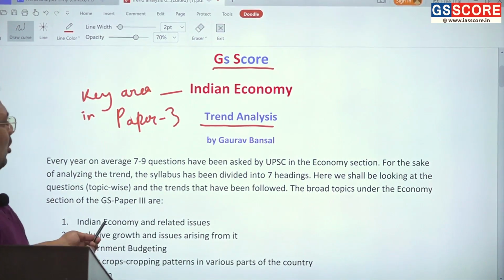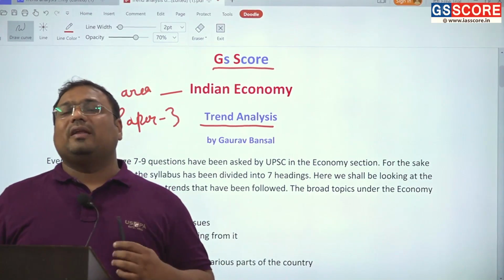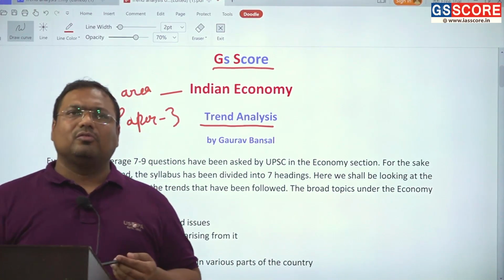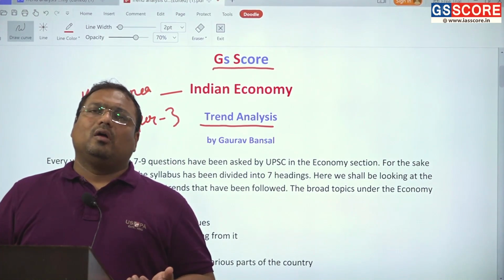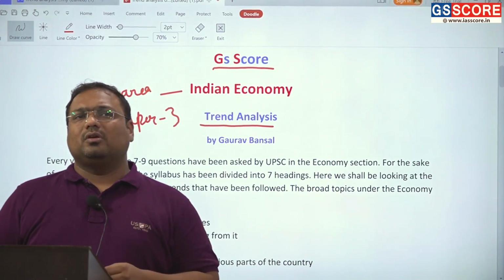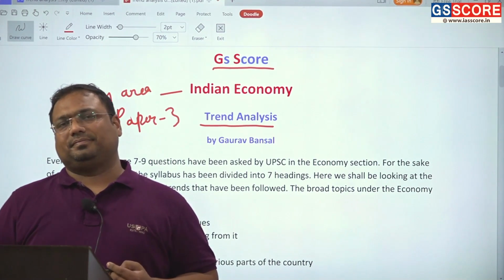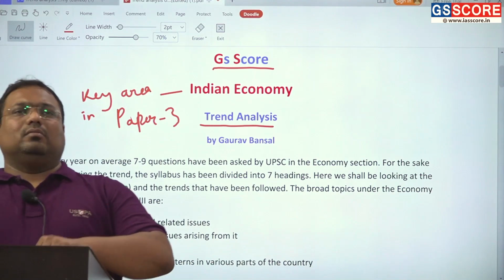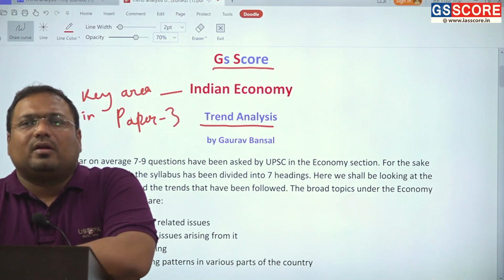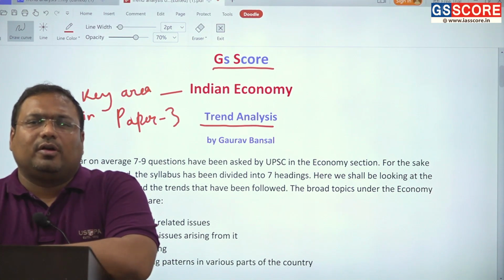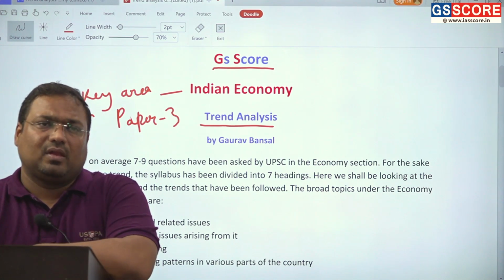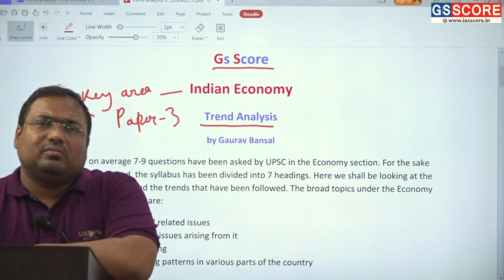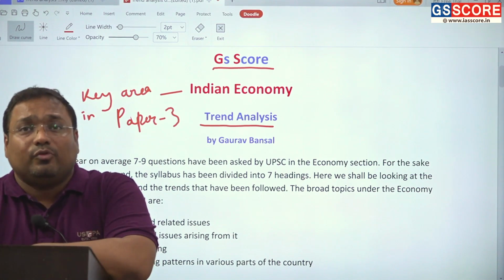On average we have seen 7 to 9 questions. On rare occasions we have seen 10 questions also. So 7 to 9 questions on the Indian economy, and that means it accounts for roughly 40 to 45% weightage in the paper. This section hence becomes very important.